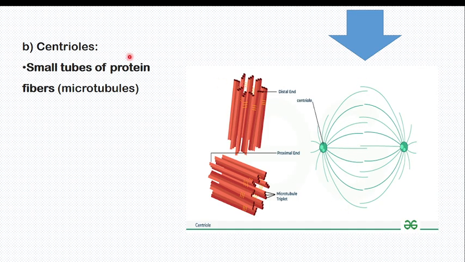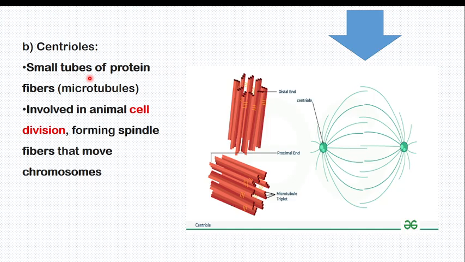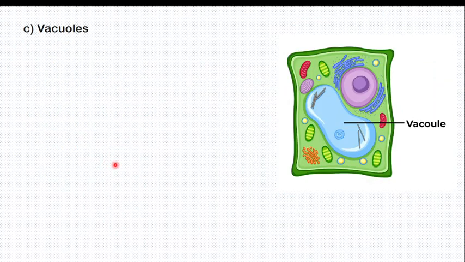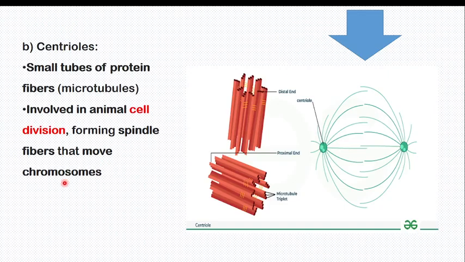So, centrioles are small tubes of protein fibers. They are involved in animal cell division, forming what? Spindle fibers that move chromosomes in anaphase.